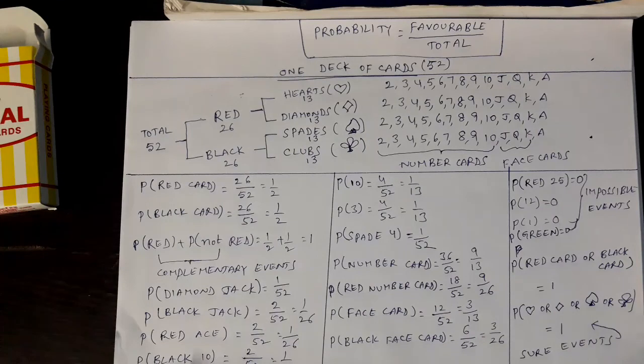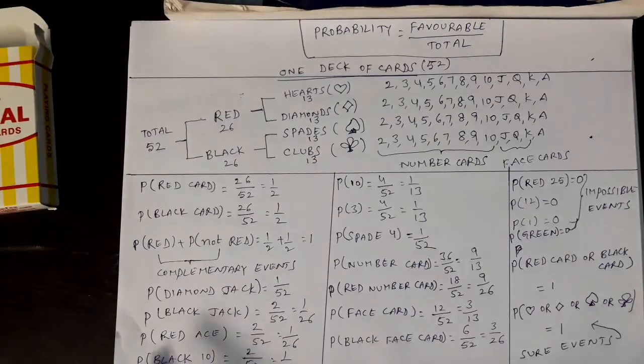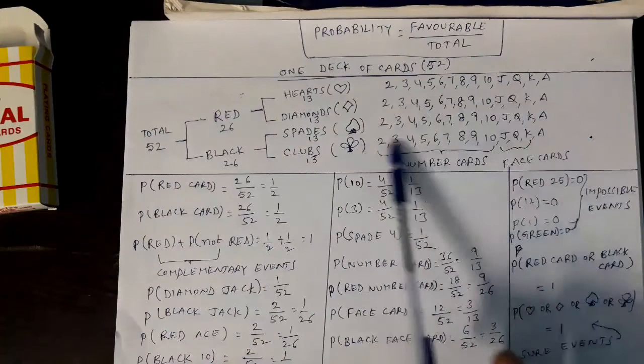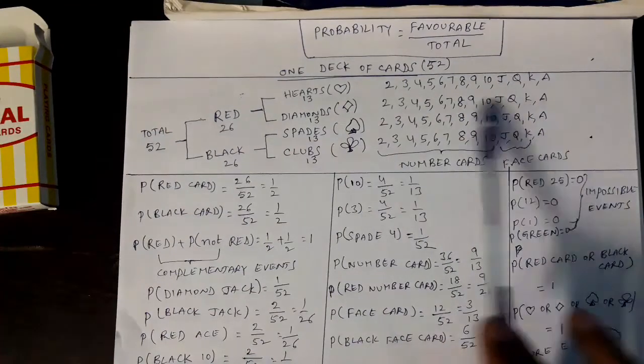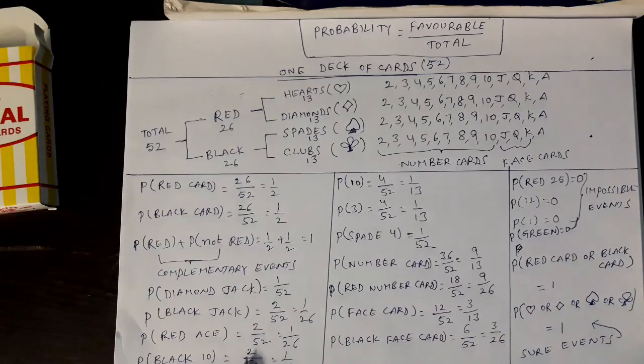In the same way, coming to this example, probability of getting a black 10, tell me. Coming to denominator, that is total 52. Coming to numerator, how many black 10s are there? Black 10s. See, black means these cards, right? These 26 cards. How many 10s are there? 1, 2. So your numerator is 2. 2 by 52, that is 1 by 26.